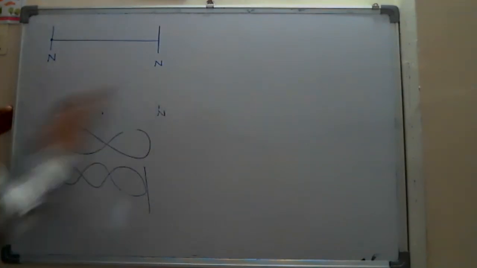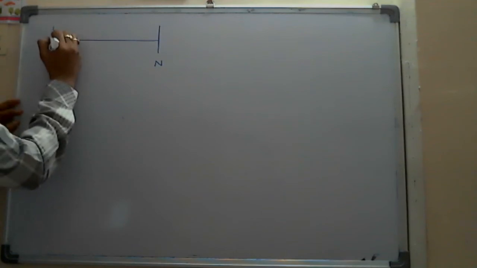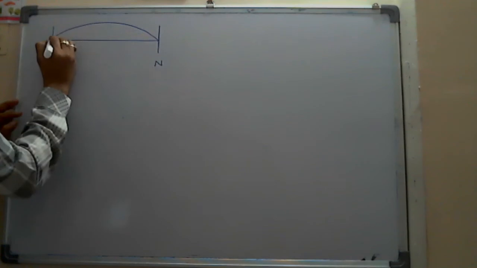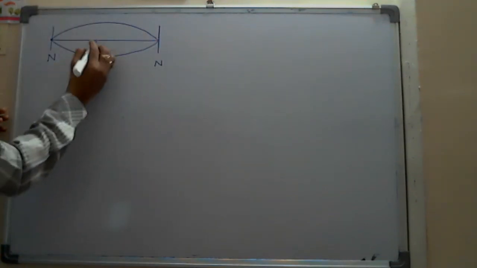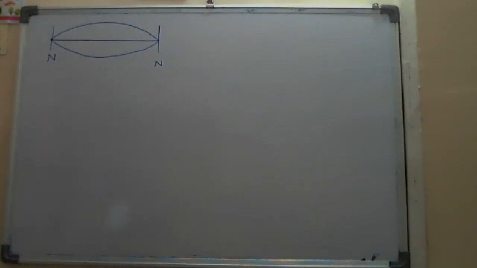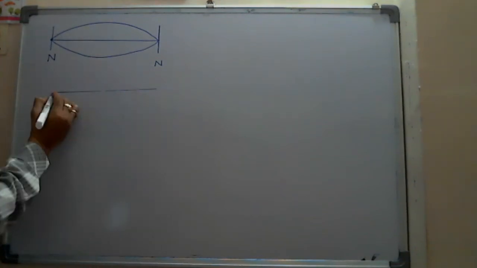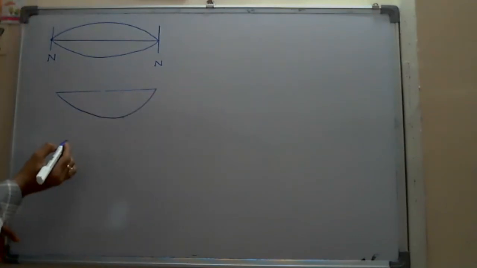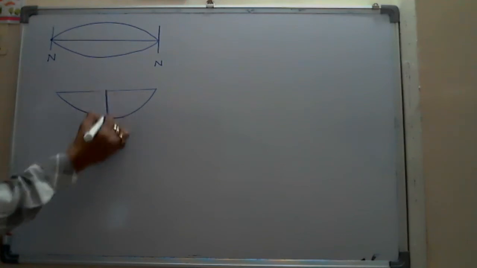So here in the stretched string, to create at least one loop between node and node, this is the minimum condition where you have to pluck the string. When you pluck the wire down with your hand, it tries to come down like this, so this position should be an antinode.